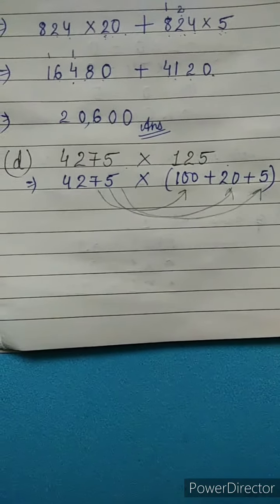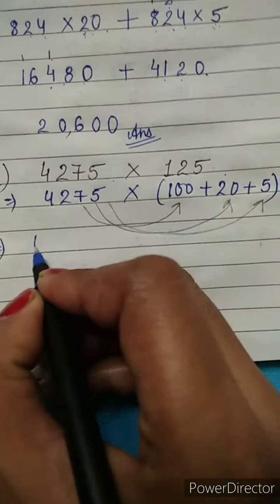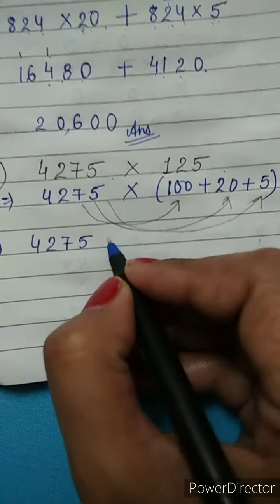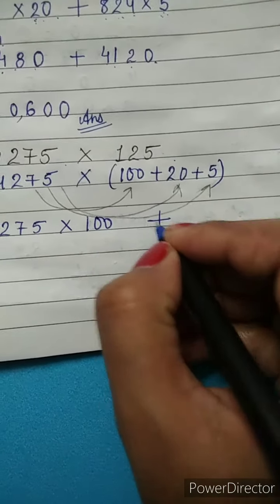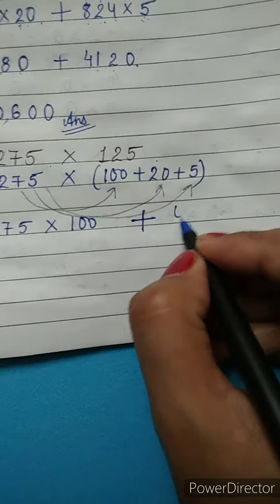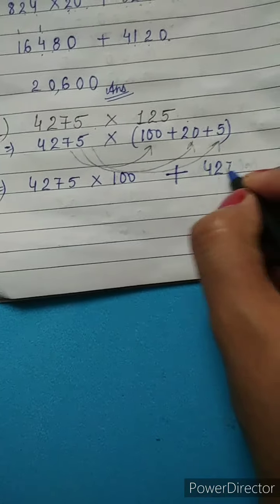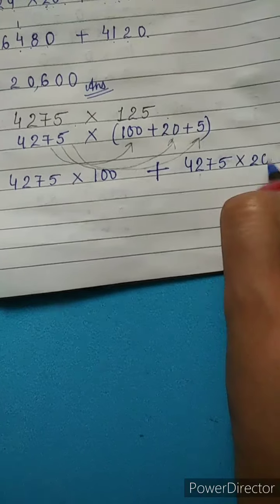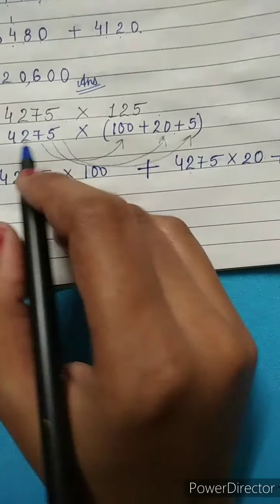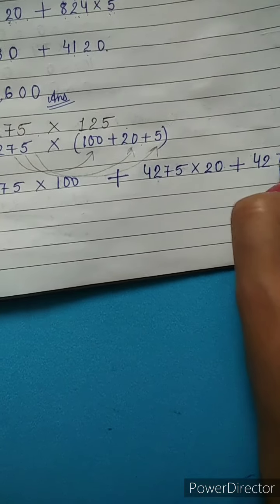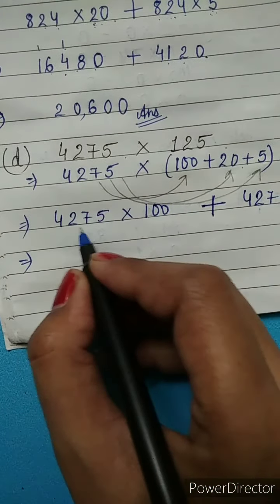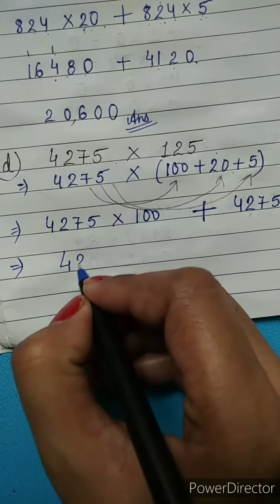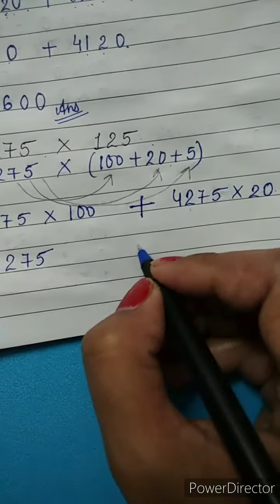Okay, what I said, firstly 4275 will go near to 100. अब ब्रैकेट में सबसे पहला सिंबल कौन सा पड़ रहा है प्लस, that plus as it is. Now 4275 will go near to 20, then the next plus symbol. Now this 4275 will multiply through 5. Okay, now when you multiply 4275 with 100, its answer is 427500. प्लस के नीचे अभी के लिए प्लस लगा रही हूँ.